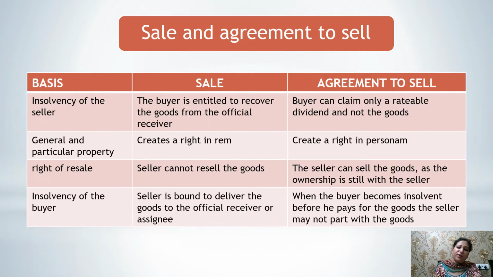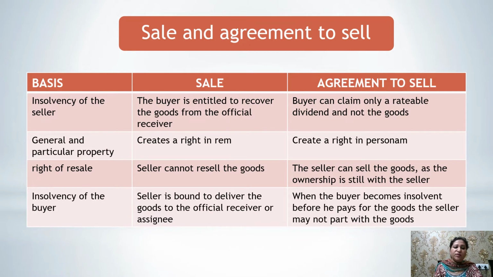Next point of difference is the insolvency of the seller. Suppose in case of sale, the seller becomes insolvent. Now the buyer has the right that he can recover the goods from the official receiver of the seller. And in case of agreement to sell, the buyer can claim only a rateable dividend and not the goods because the ownership was not transferred to him yet.